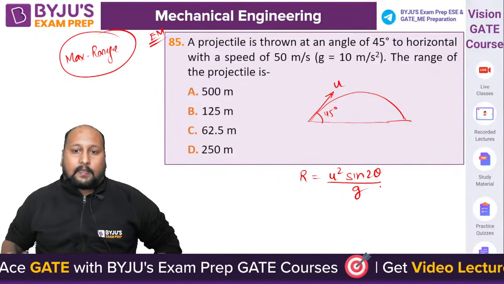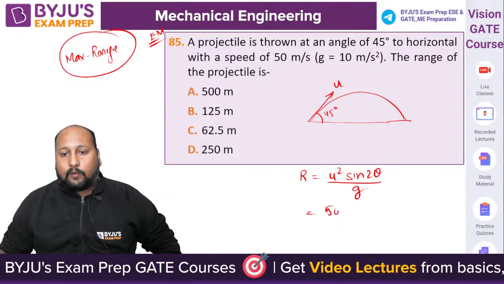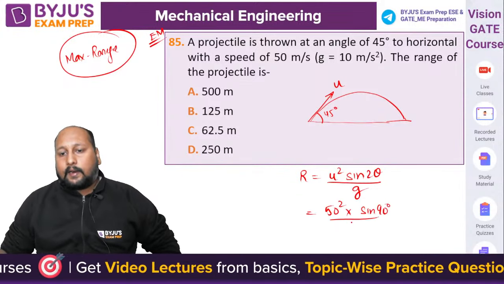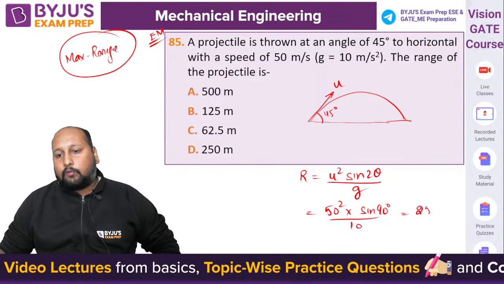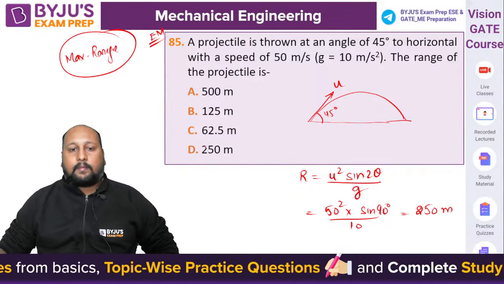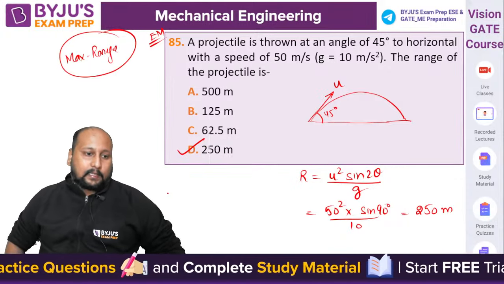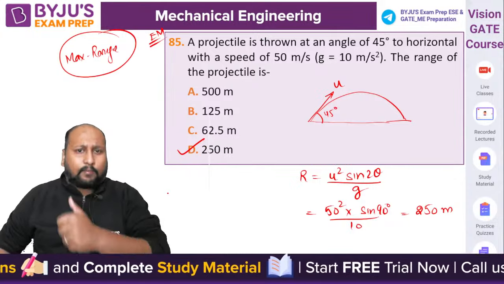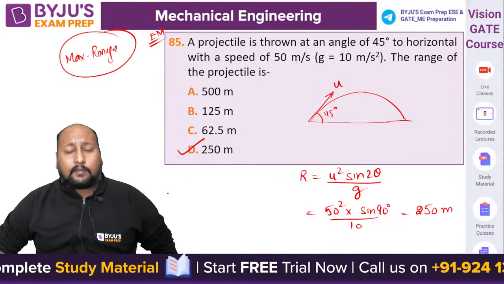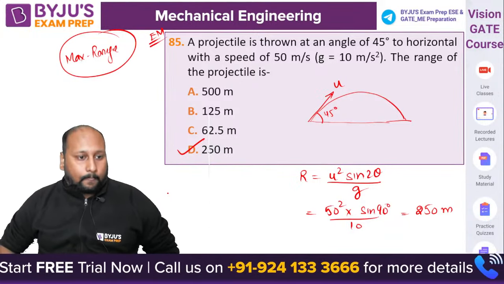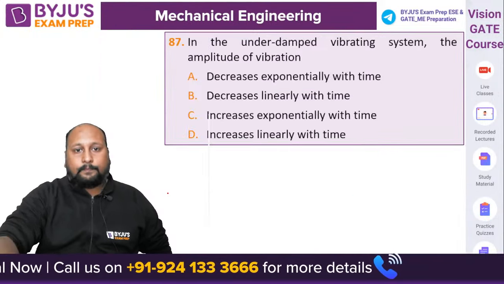Okay, A, B, C or D. So U square, this is 50 square into sine 90 degree divided by 10. So this is 250 meter. 2500 divided by 10. Option D is the correct answer. 250 meter. Option D is the correct answer. We are left out with only 3 questions. After that, Vipin sir will be coming up live with his very important topics, basic thermodynamics and applied thermodynamics. Okay, next question.